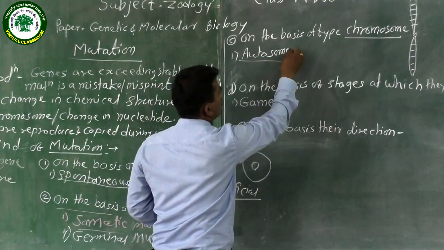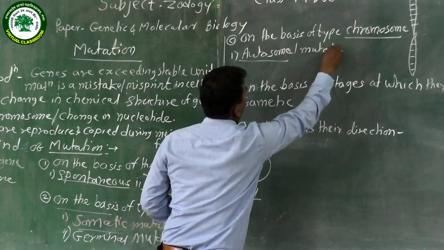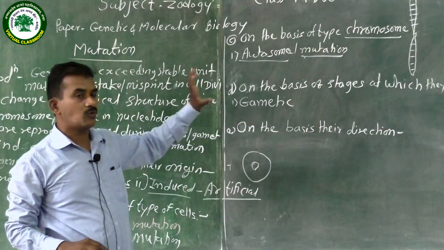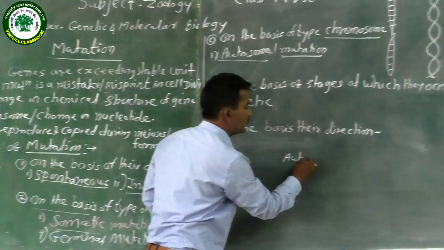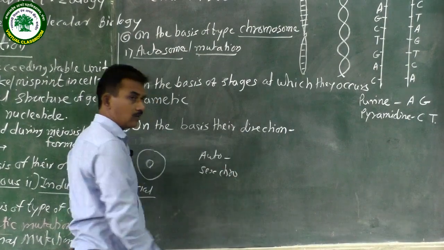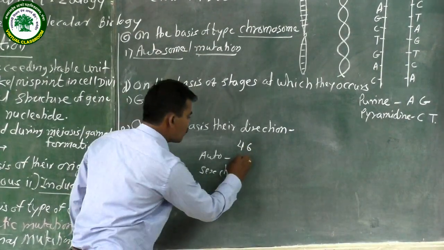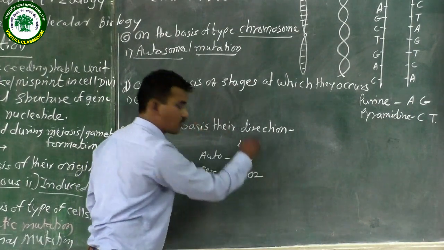This mutation is called the autosomal mutation. Autosomal mutation means that in the human body there are two types of chromosomes. One is called the autosome, and the other is called the sex chromosome. A total of 46 chromosomes are present in a human being. 44 are called autosomes, and the remaining 2 are called sex chromosomes.